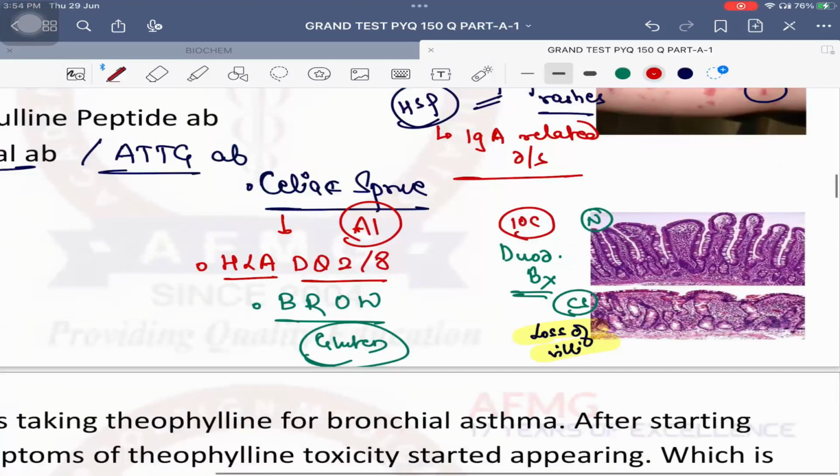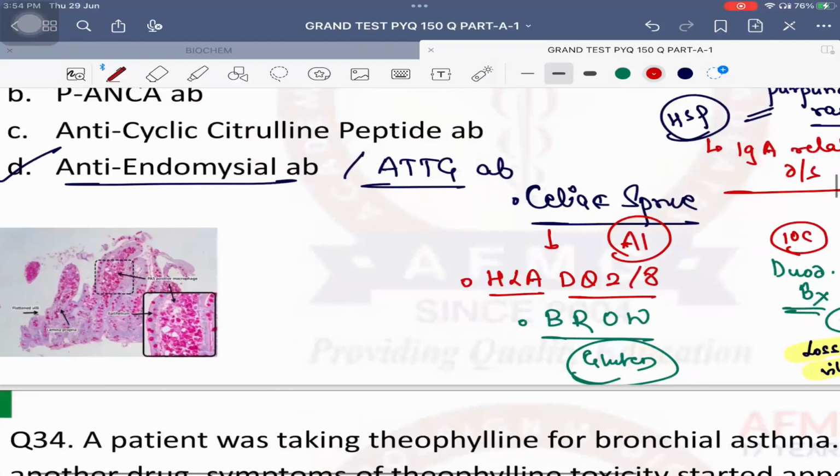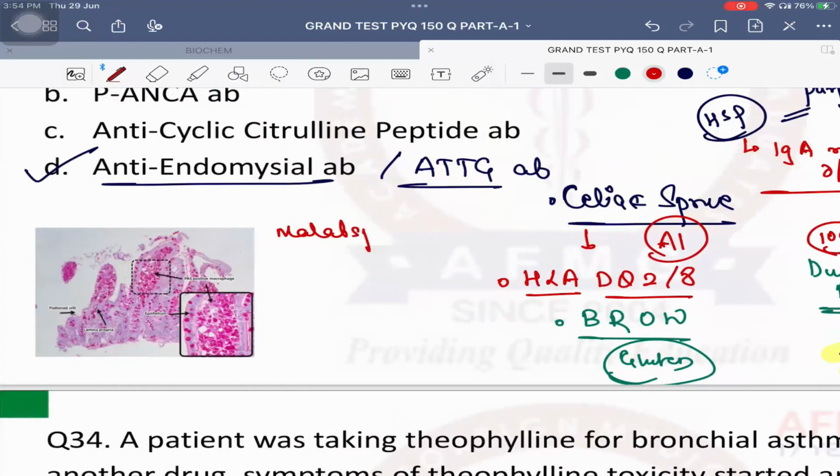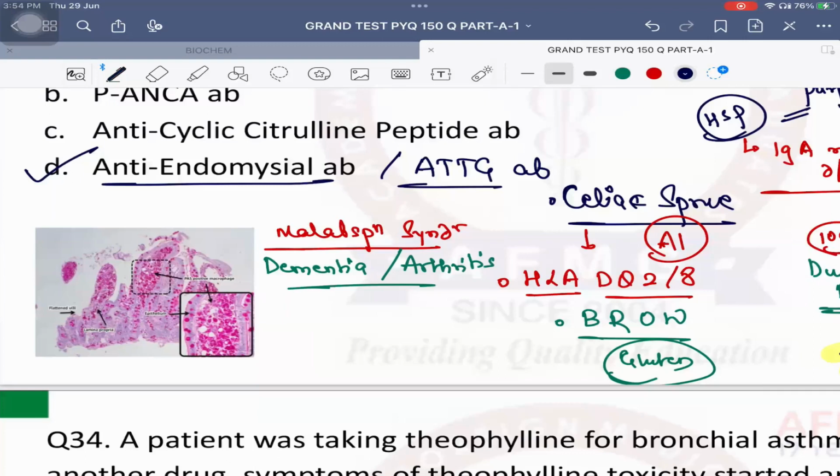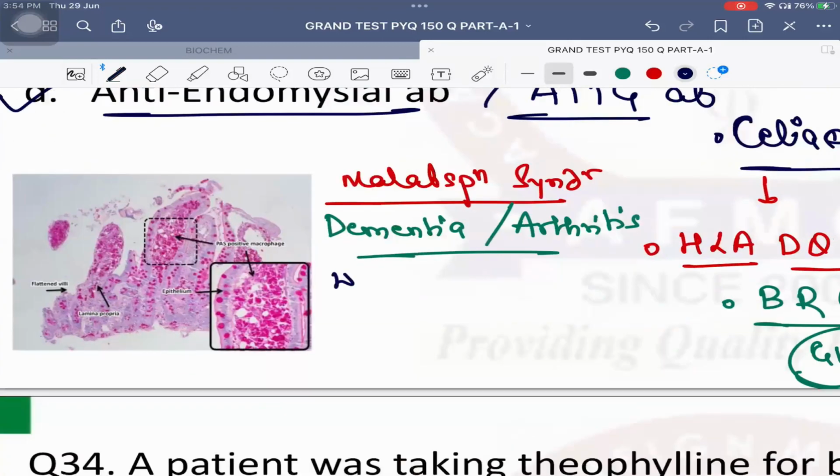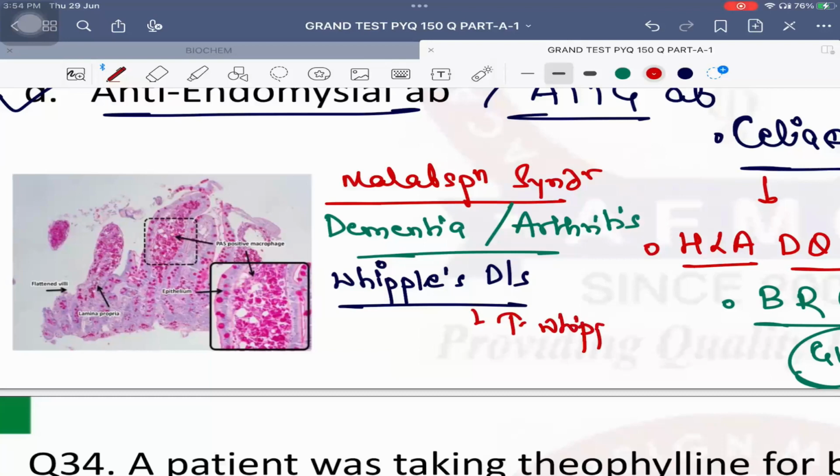Okay? Another malabsorption syndrome, guys, is also malabsorption, but it is infective in nature. And usually it is also associated with two extraintestinal symptoms like dementia and arthritis. What is the diagnosis? As soon as they mention dementia and arthritis, the diagnosis should come immediately. Well done. It is a case of Whipple's disease, and Whipple's disease is due to a bacterial infection known as Tropheryma whipplei. Here also the most common site affected is the duodenum. Investigation of choice is again a duodenal biopsy.